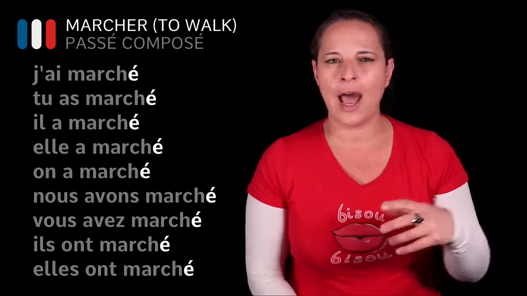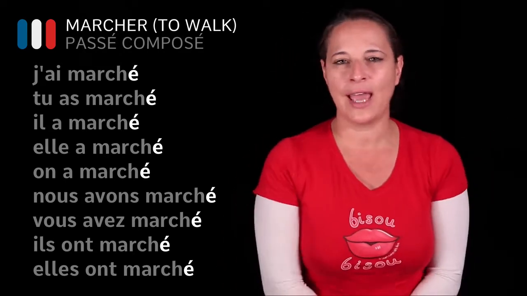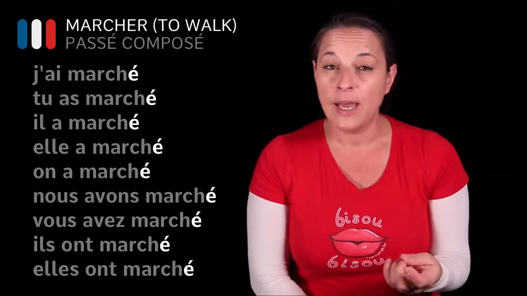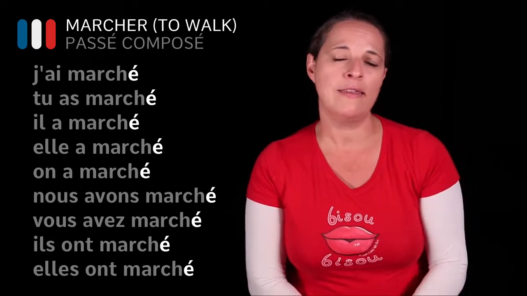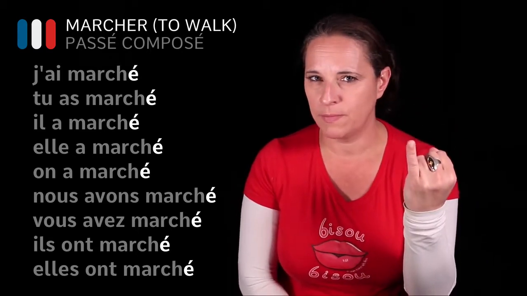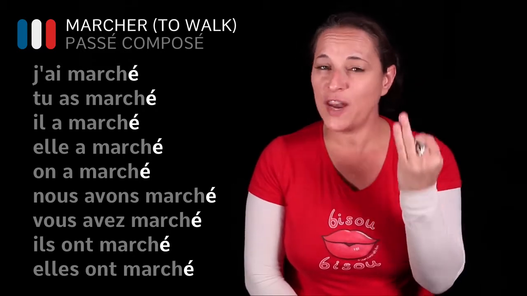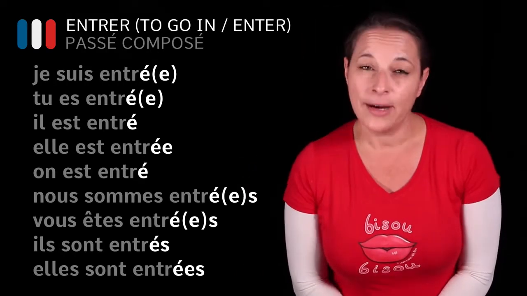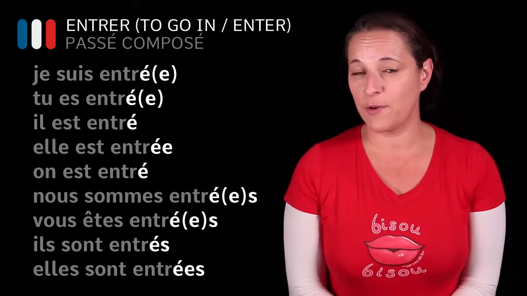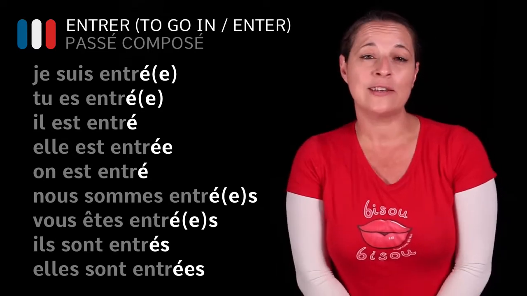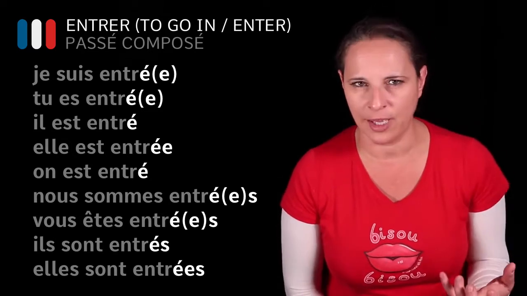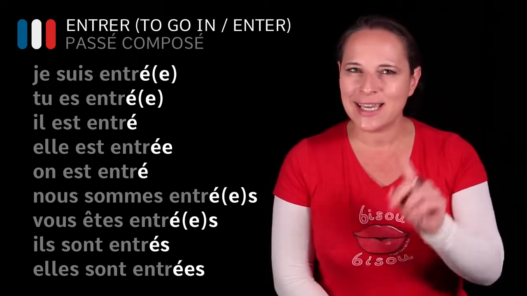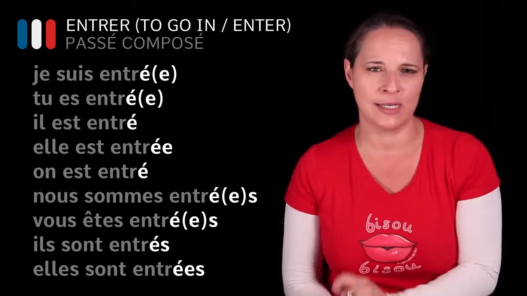Now you're going to tell me, but how do I know whether it takes avoir or être? Well, it's quite simple. Most of them take avoir in the passé composé. The rest that take être are either A, movement verbs, and B, reflexive verbs. Okay, refer back to my lesson on movement verbs. Okay. Now, let's use a verb using the auxiliary verb to be in the passé composé. I'm going to use a movement verb called entrer, to go in, entrer, okay? And I'm going to show you that it's not as easy as that when it comes to their past participle.